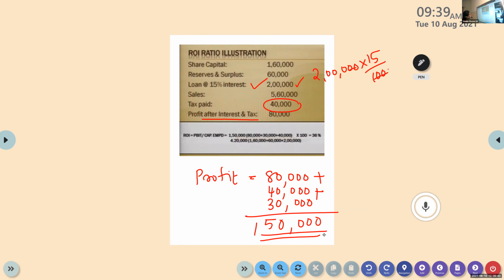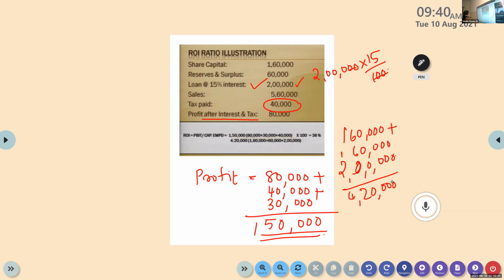So the denominator will be share capital 1,60,000 plus reserves and surplus 60,000, which is again a liability side item, then the long-term loan of 2 lakhs. This is the way we find out the denominator. So it becomes 4,20,000.